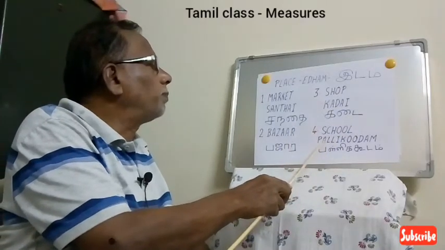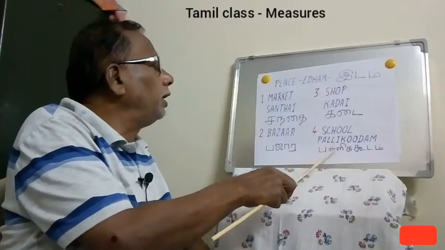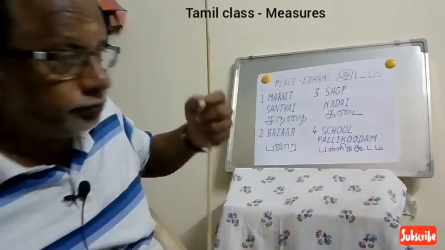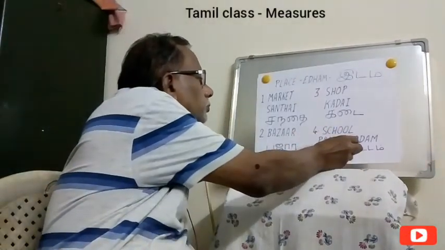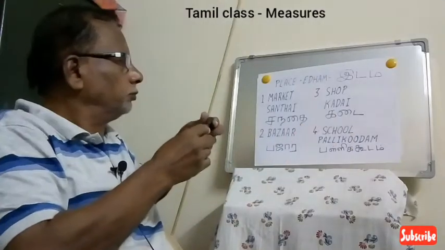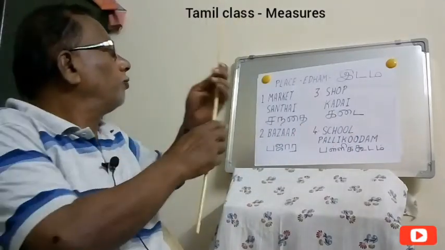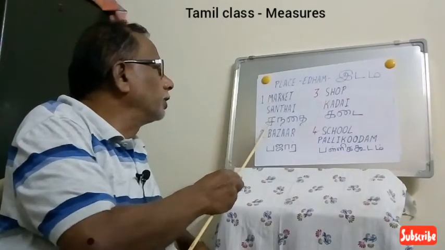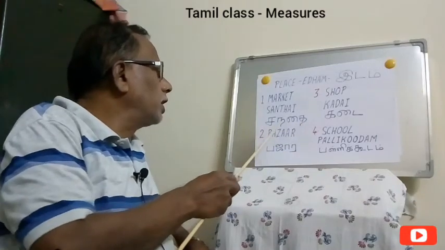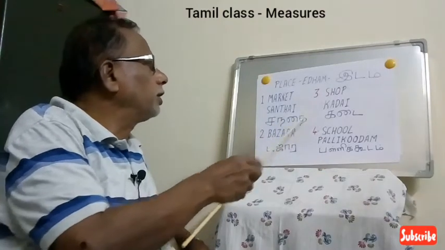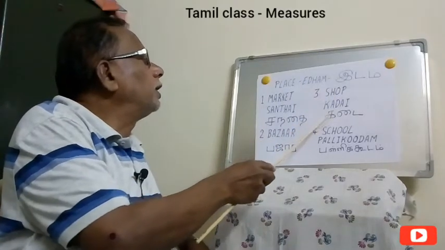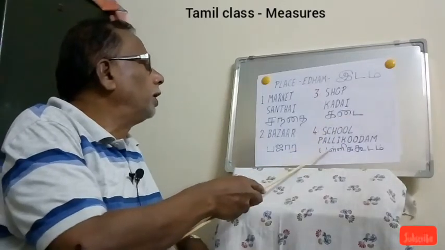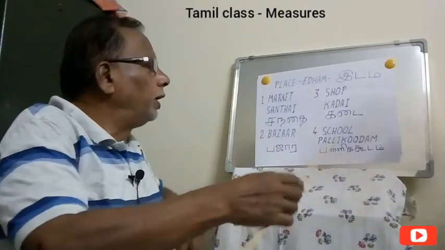Then for school we say pallikudam. I am repeating once again. For place we say idam. For market we say sandai. For bazaar we say bazaar only in Tamil. Then for shop we say kadai. And for school we say pallikudam.